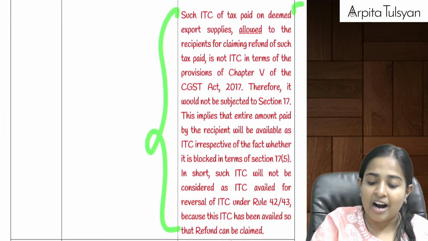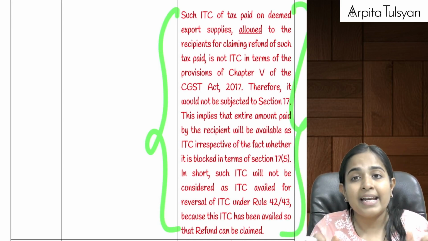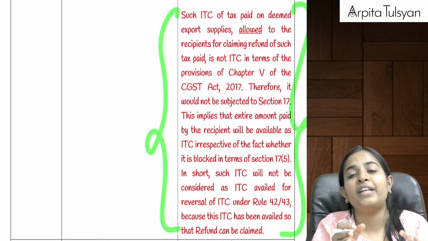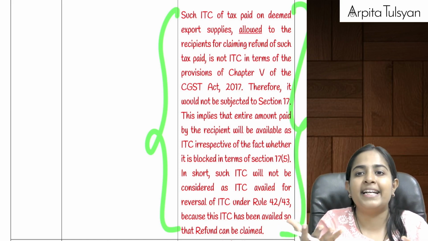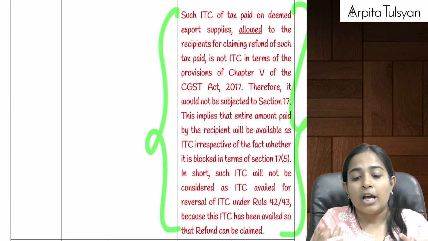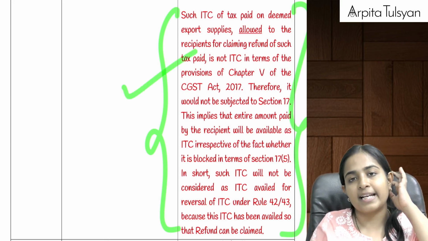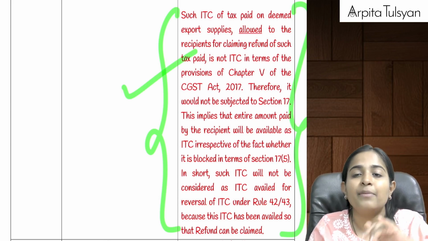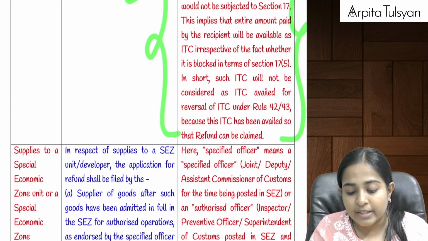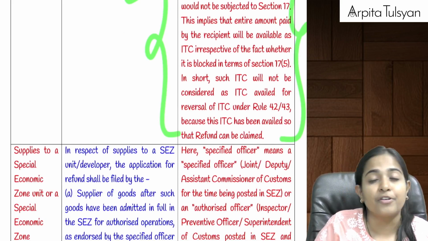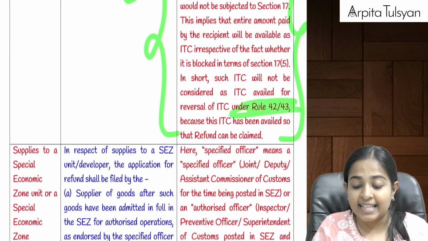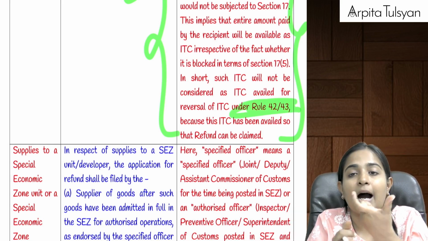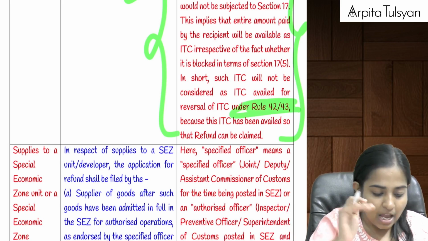And why are we availing the credit of this? We are just availing it because there was a problem on the GST common portal. Before taking the refund of that credit, you will have to first avail that amount. So whatever input tax credit you are availing here is not your normal ITC. We are just availing it because we want to take a refund of the same. Therefore, when you are doing ITC reversals under rules 43 and 44, please don't consider this in the amount of ITC availed. That is one point.